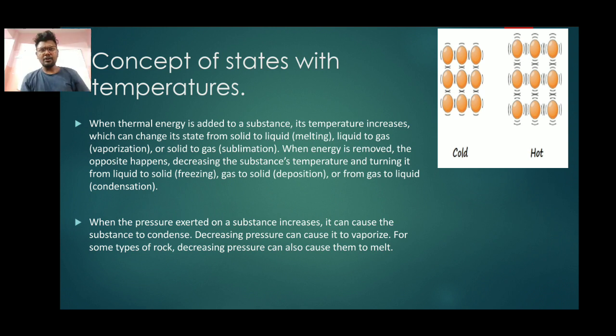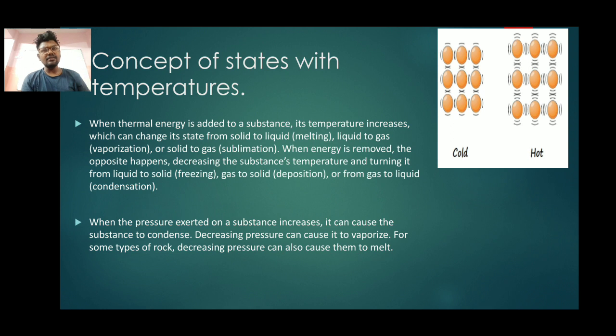I will explain each topic with a different concept, but we will first understand what these are. When energy is removed, the opposite happens: the substance's temperature decreases, turning it from liquid to solid. It's called freezing. It means when I am not applying any heat energy to it, then it will be converted from liquid to solid, which is called the freezing process. And gas to solid is called deposition, and gas to liquid is condensation. So what we need to mark are the main points: melting, vaporization, sublimation, freezing, and deposition with condensation.